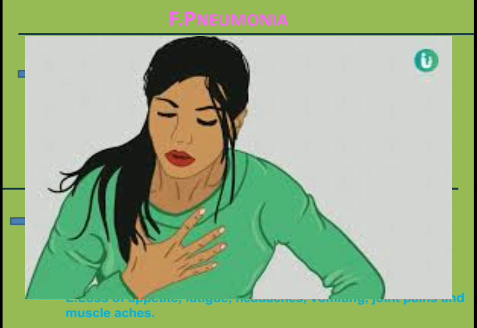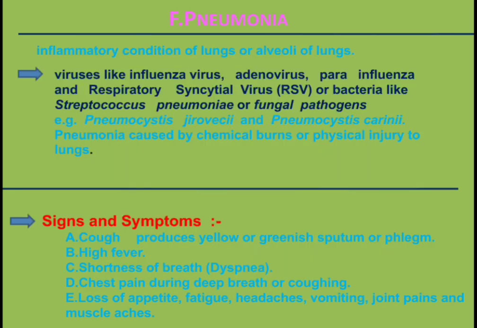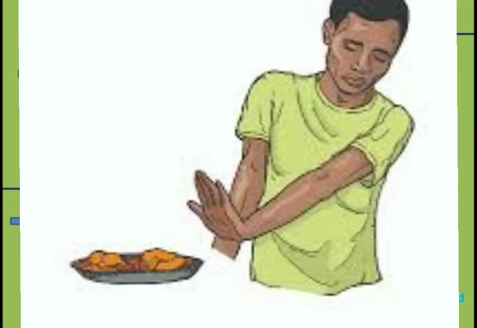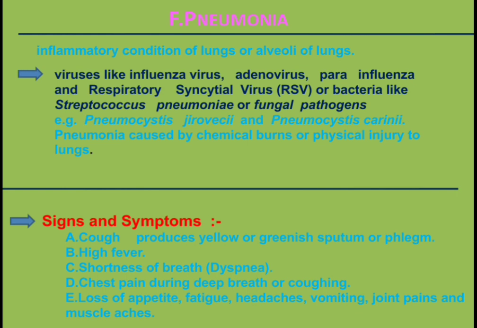It is also termed as dyspnea. Then chest pain during deep breath or coughing and loss of appetite, feeling of fatigue, headaches, vomiting, joint pains and muscle aches. These are the signs and symptoms in pneumonia.